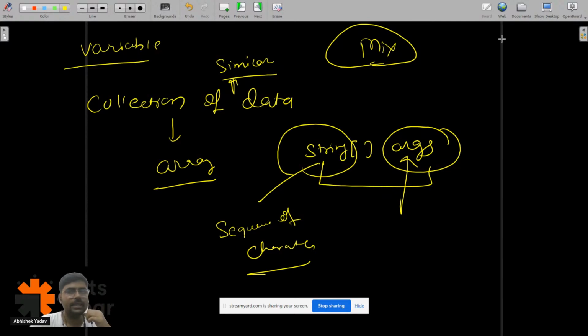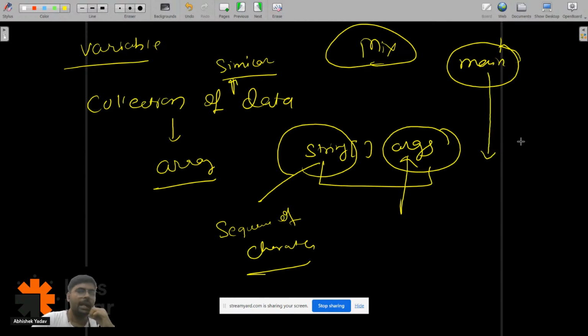Sai, the program executes in sequential order, starting from the main function, because it is the entry point of the execution. From here it will execute from top to bottom. How we can control the execution of the program with the help of control statements, we are going to discuss in day 3 and day 4.